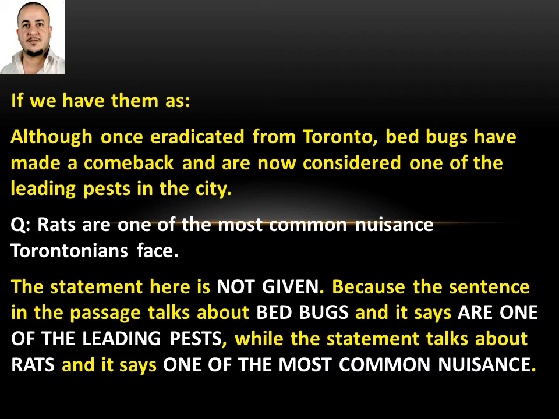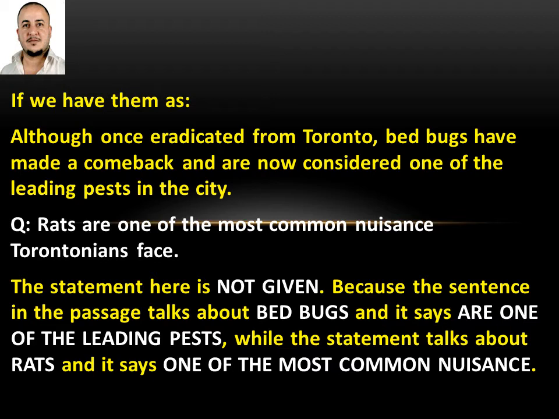The statement here is not given too, because the sentence in the passage talks about bedbugs and it says they are one of the leading pests, while the statement talks about rats, and it says one of the most common nuisances. We have "one of" in both, but we come to the meaning of the sentence.